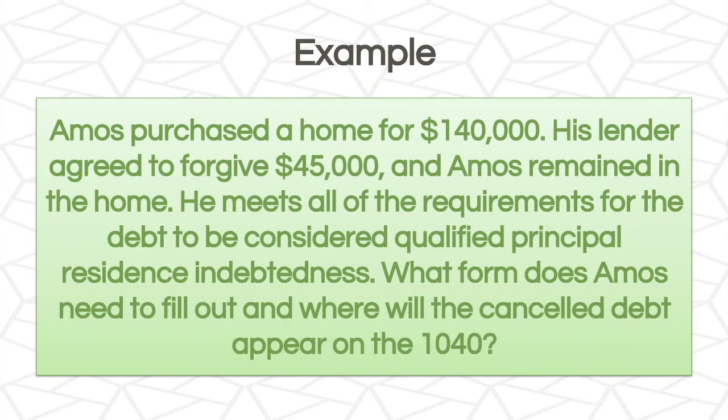Let's look at an example. Amos purchased a home for $140,000. His lender agreed to forgive $45,000 and Amos remained in the home. He meets all of the requirements for the debt to be considered qualified principal residence indebtedness. What form does Amos need to fill out, and where will the canceled debt appear on the 1040?